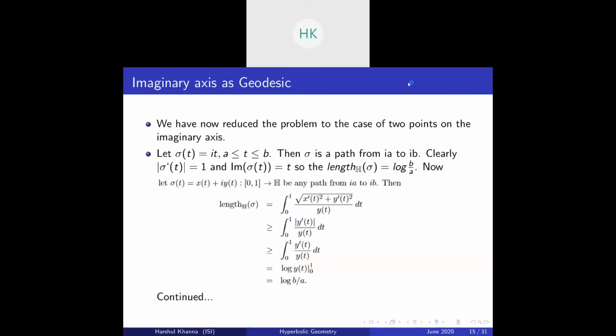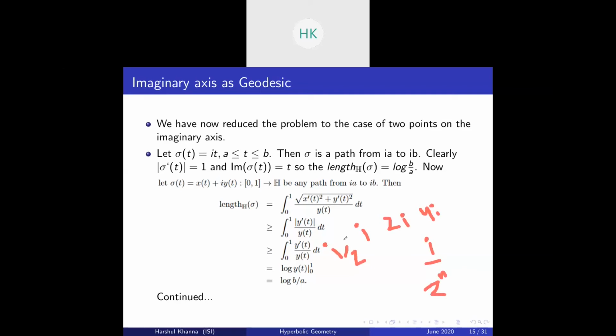Let's see its implications. Suppose we consider the points i, 2i, 4i, and backwards i by 2, and so on. Basically, i by 2 to the power n for any natural number n.